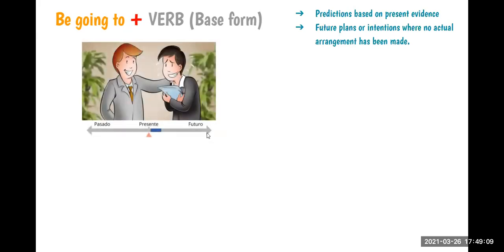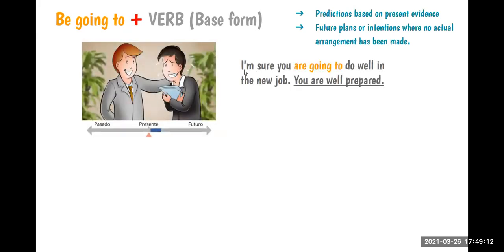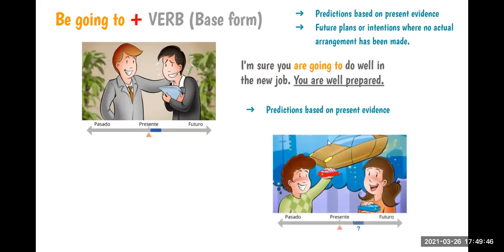Okay? For example, I am sure you are going to do well in the new job. You are well prepared. What is this? Prediction. Yes, but this prediction is based on a present evidence. You are well prepared. Okay, that's why we use be going to here. Okay, because we have an evidence. If we don't have a present evidence, we can use will. Okay, let's go to the next one.